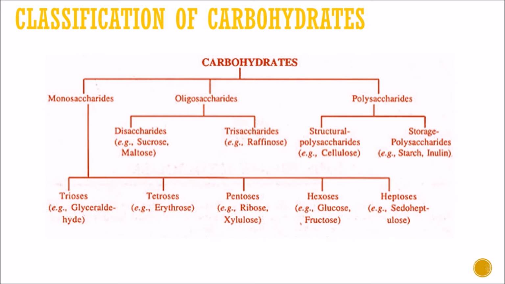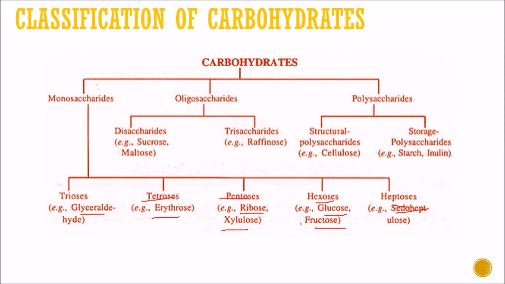Here monosaccharide is further divided into subclasses according to the carbon number present in it. So it is divided into triose, which contains a 3 carbon chain, tetrose, which contains a 4 carbon chain, pentose, which contains a 5 carbon chain, hexose, which contains a 6 carbon chain, and heptose, which contains a 7 carbon chain. The examples of triose are glyceraldehyde; tetrose, erythrose; pentose, ribose and xylulose; hexose, glucose and fructose; heptose, that is pseudoheptulose.